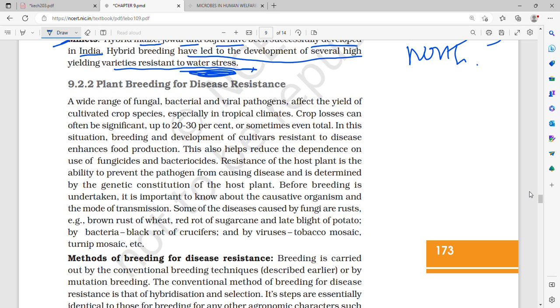Millets, hybrid maize, hybrid jowar and hybrid bajra have been successfully developed in India, and they have led to the development of several high-yielding varieties which are resistant to water stress.